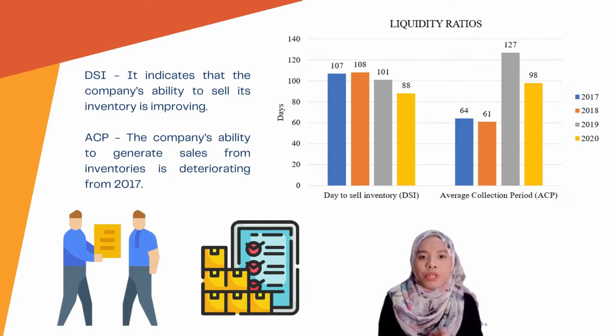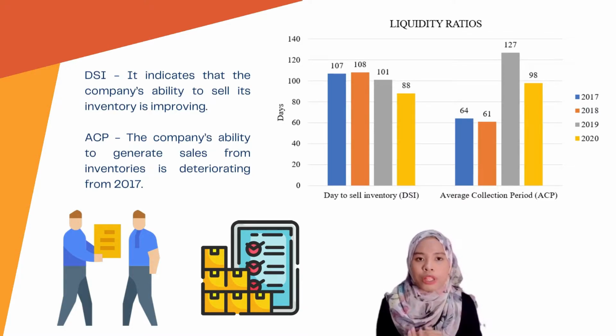The first analysis that we have done is looking at the days to sell inventory. Based on the overall four years, the days to sell inventory ratio is decreasing from 107 days in 2017 to 88 days in 2020. So it indicates that the company's ability to sell its inventory is improving.